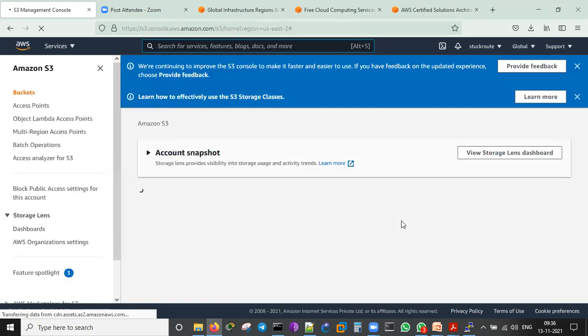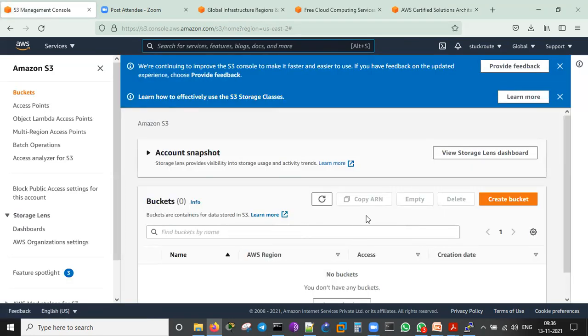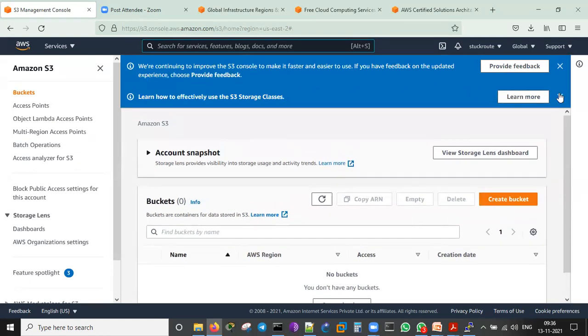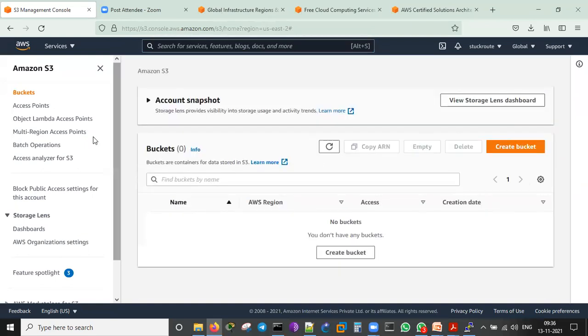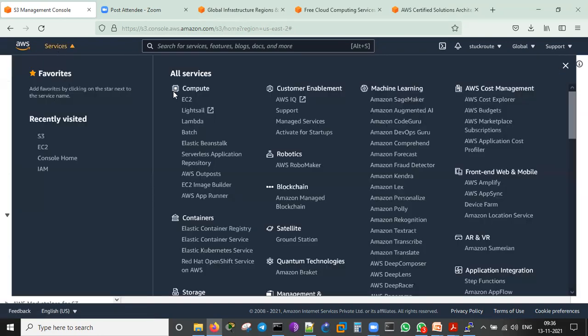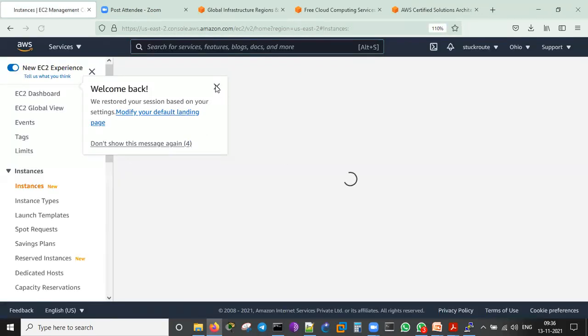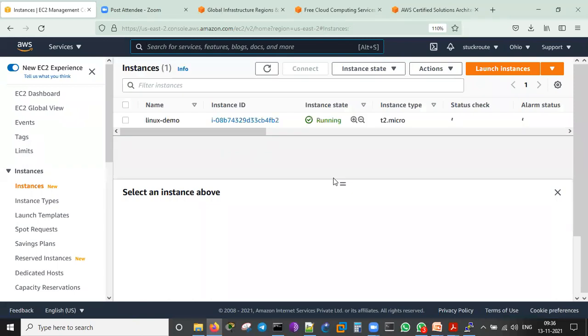It's a bit slow. I don't know why. Okay. Here I can create the buckets. Create a bucket and you can put things in it. It's all shown here. Learn more like this. So access points, Lambda access point, multi-region. So many things I can do like this. So let me go back to the EC2 dashboard. These are all the instances which are running.